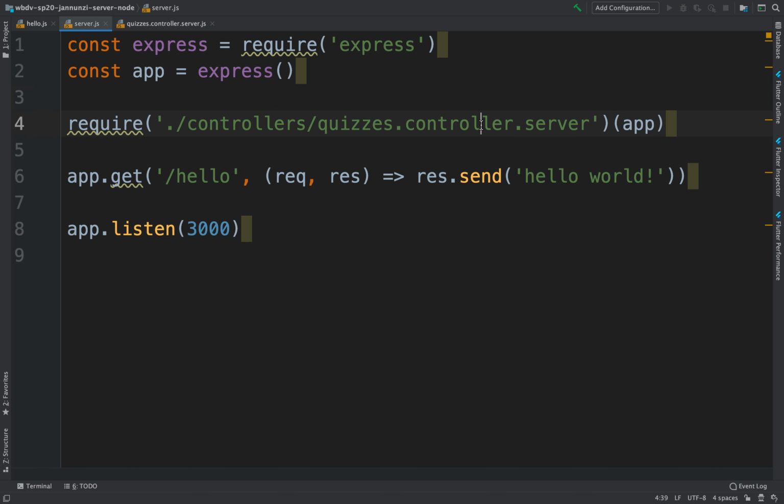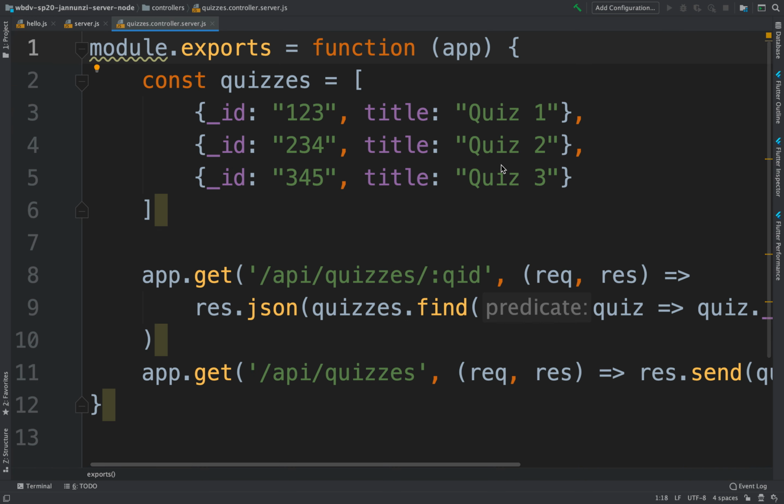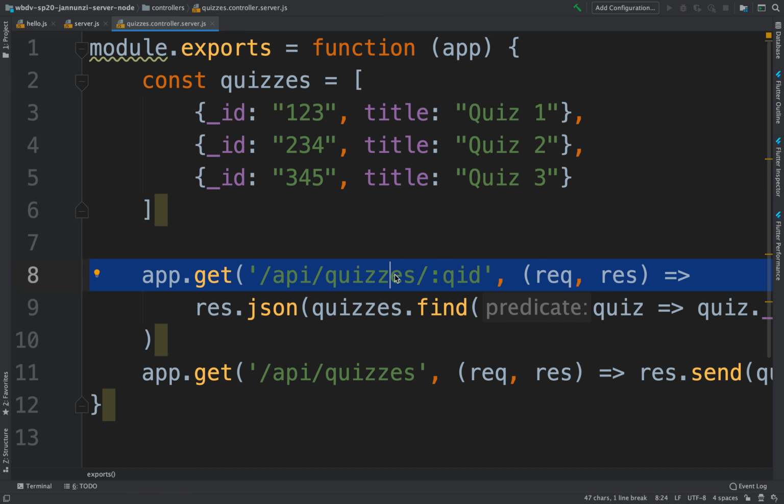I implemented a controller. Again, the responsibility of the controller should be to just be an interface between two worlds: the HTTP world, which is a streaming world, an ASCII world, passing data back and forth, and the JavaScript world, which is a world of arrays and objects and functions and whatnot. So this controller sits between those two worlds.